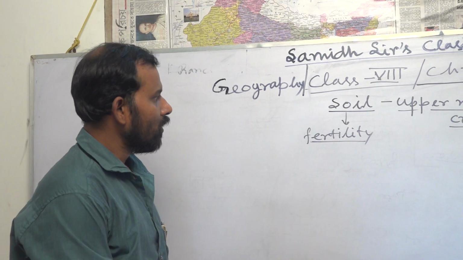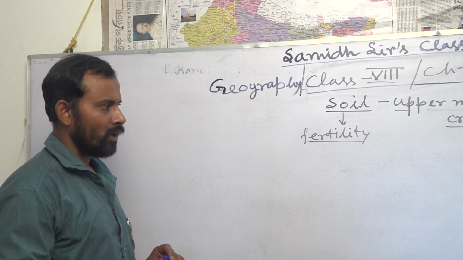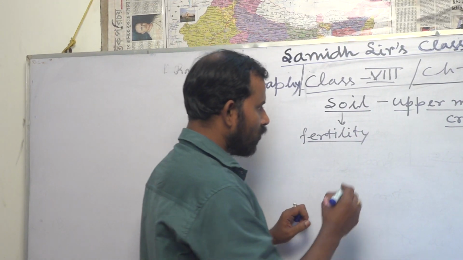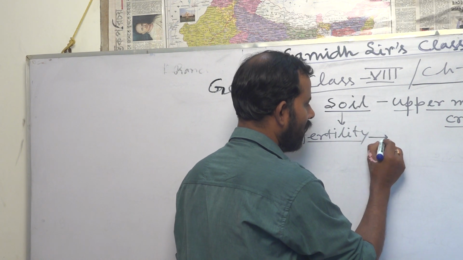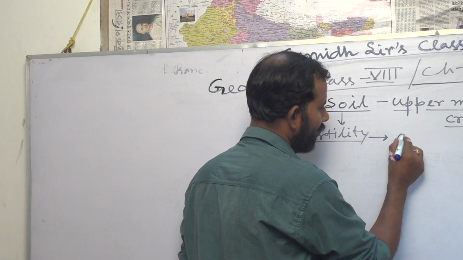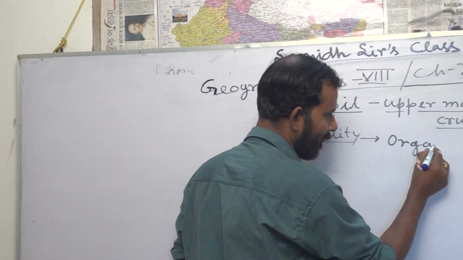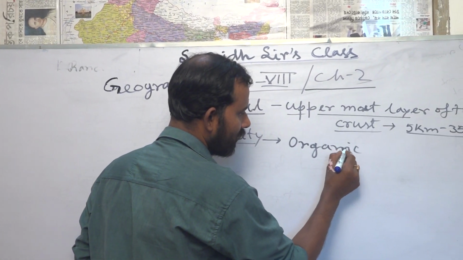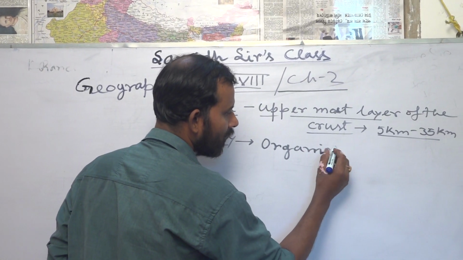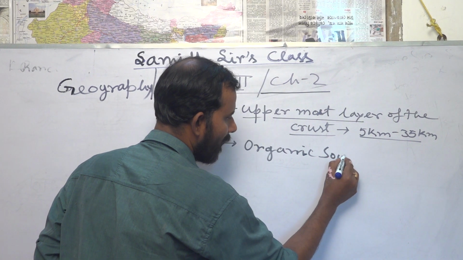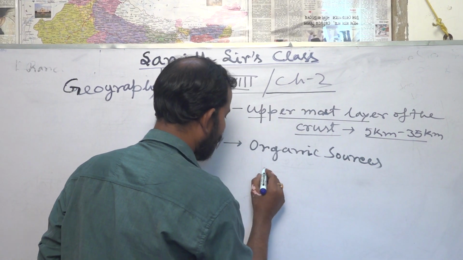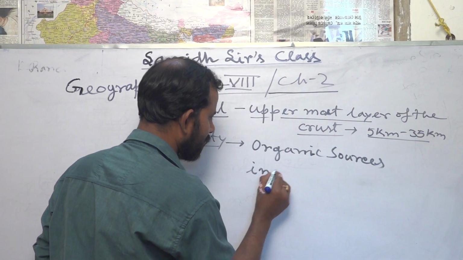What are the sources of fertility of the soil? There are two kinds of sources of fertility of the soil. One is organic sources, and another is inorganic sources.